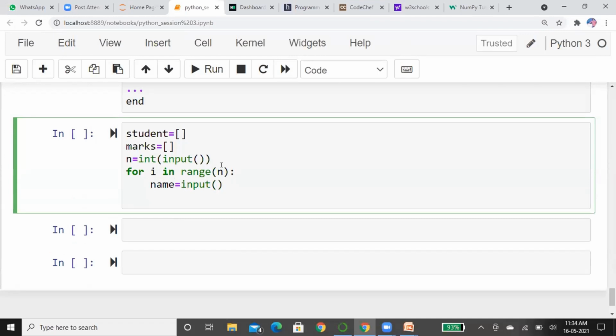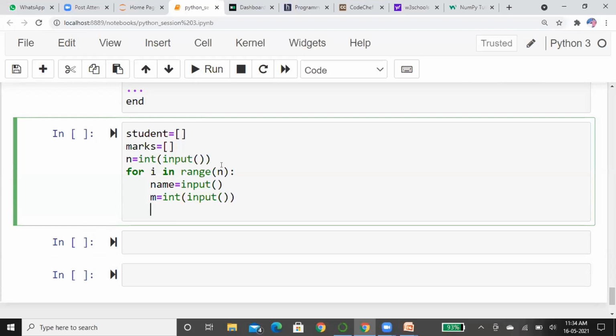Next marks, m is equal to int of input. Now I am going to add this name and marks into the corresponding list. See here, students dot append.